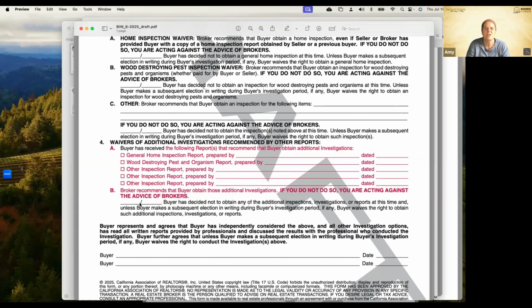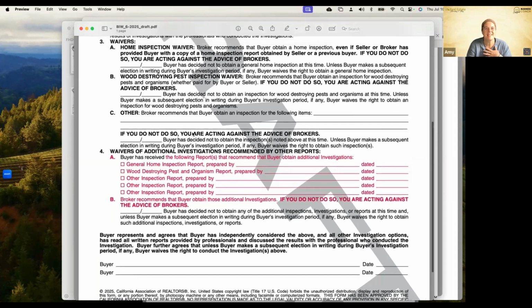Okay. And we may go in and say, hey, as part of this, I recommend that you go down to the city or county building office and look at permits for this property. So you might put permits in there. I would say that's probably a solid one to put in there, like permits. And I want to even say permits and intended use.